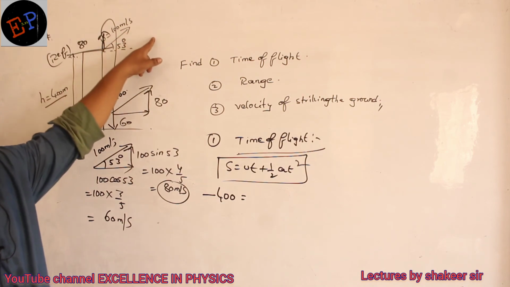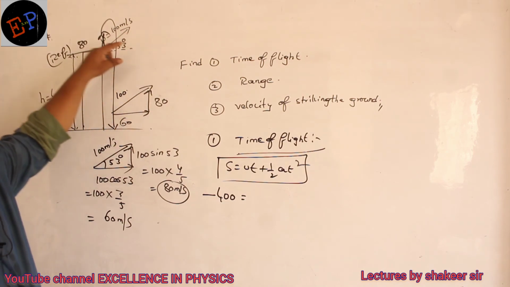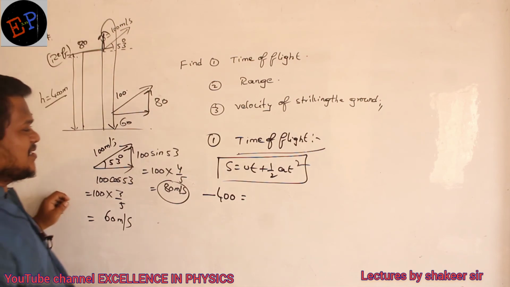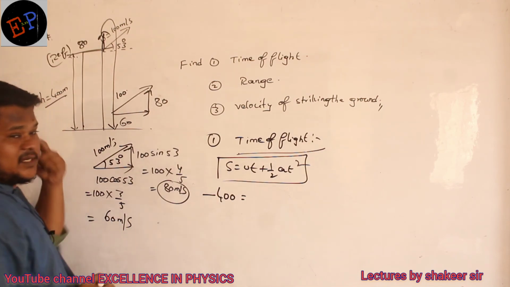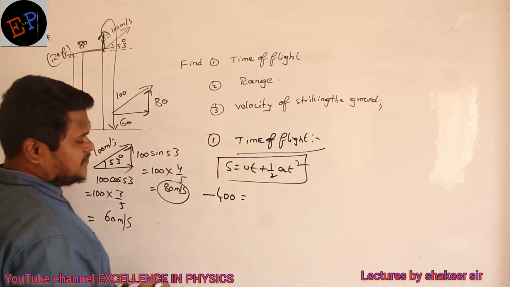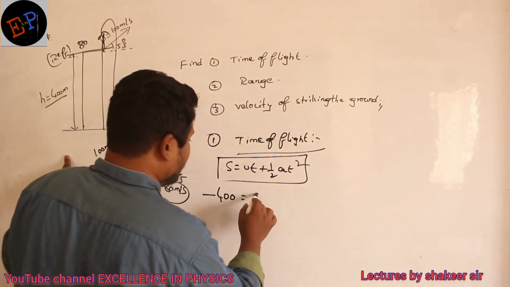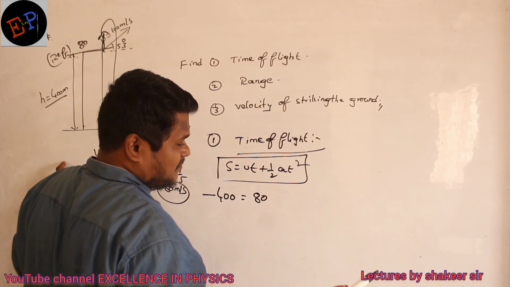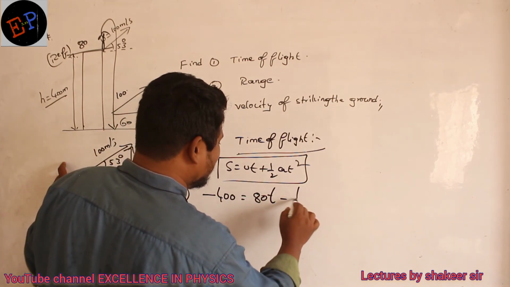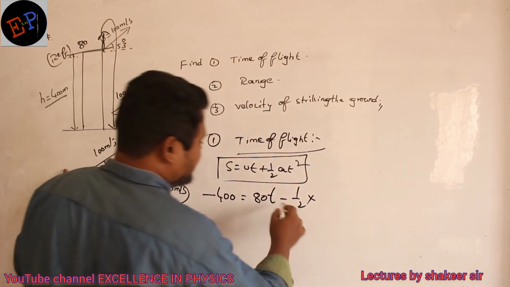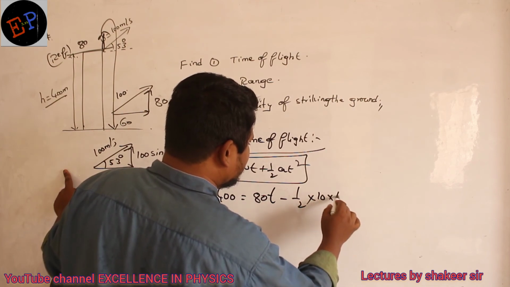So 100 is the total velocity. I am not concerned about that velocity. I am concerned only about the vertical velocity. Initial velocity is 80. Plus 80 or minus 80? Plus 80. Why plus 80? Because it is above the reference. 80. Time taken, t. Half. Acceleration? g. Minus is present here. So 10. Time taken is t square.